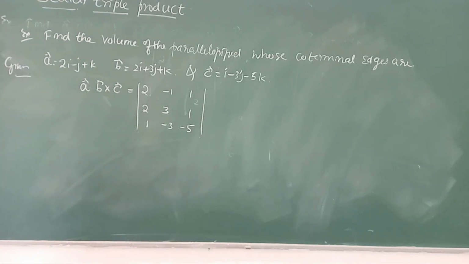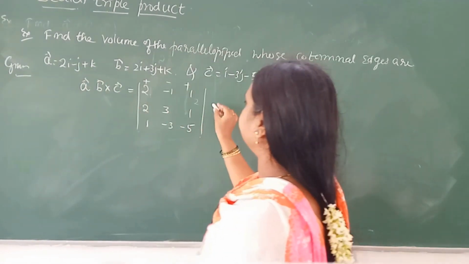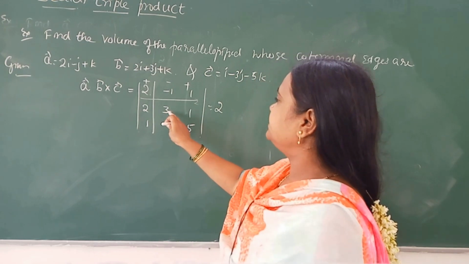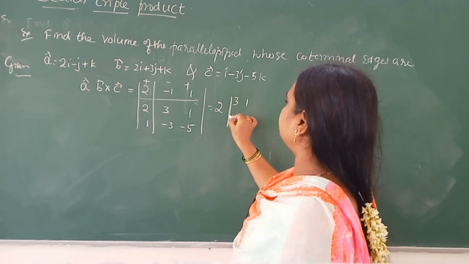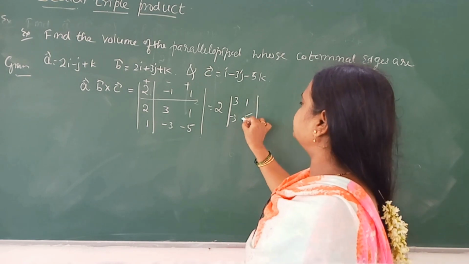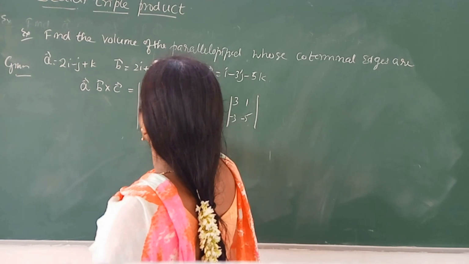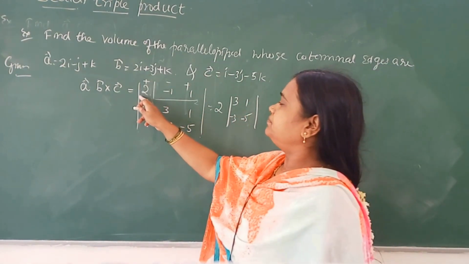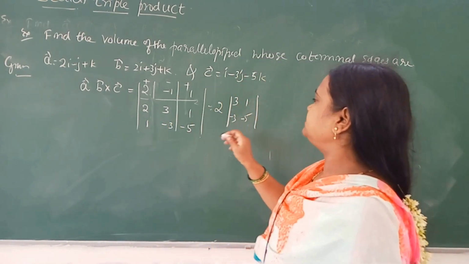Next apply plus, minus, plus using the determinant method. 2: again leave the row and column, we get 3, 1, minus 3, minus 5. For the second, minus 1: leave the row and column, we get 2, 1, 1, minus 5.